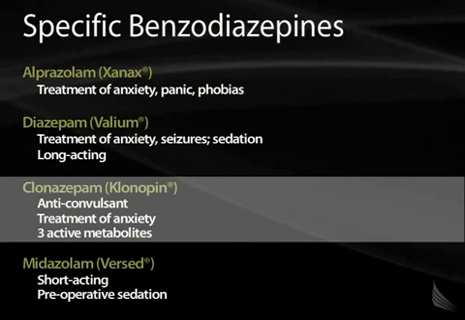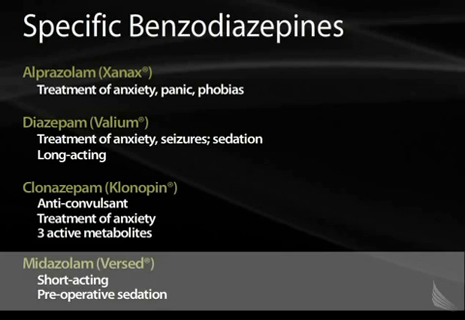Klonopin, or clonazepam, is more often given as an anticonvulsant than other benzodiazepines. It can also be given as an anxiety treatment. Versed, which is another benzodiazepine, is more short-acting, meaning it's quick on and quick off. It's commonly given to patients that are undergoing sedation for a procedure.